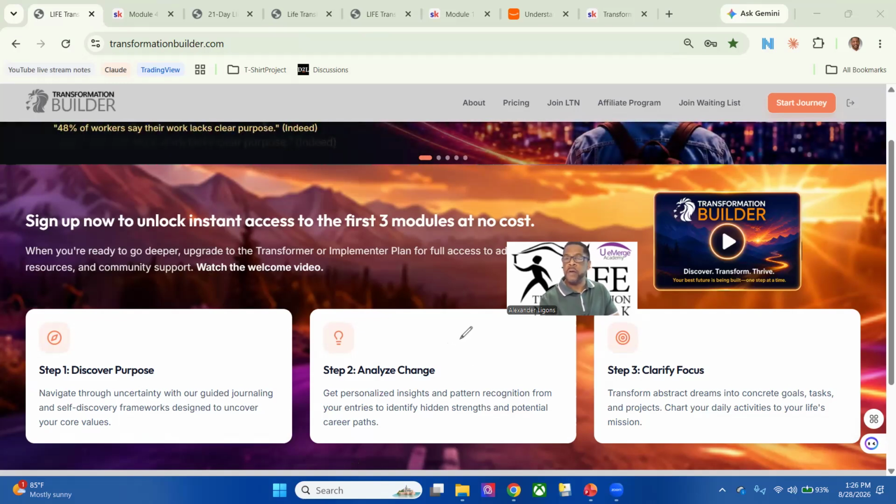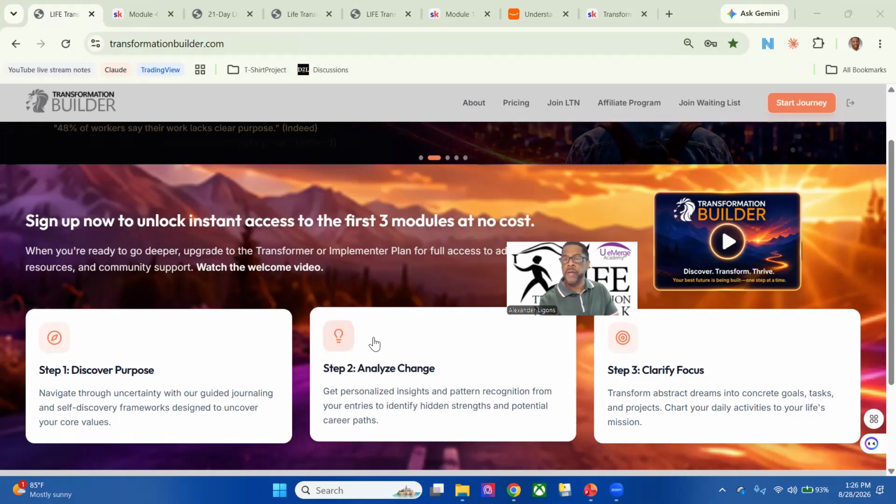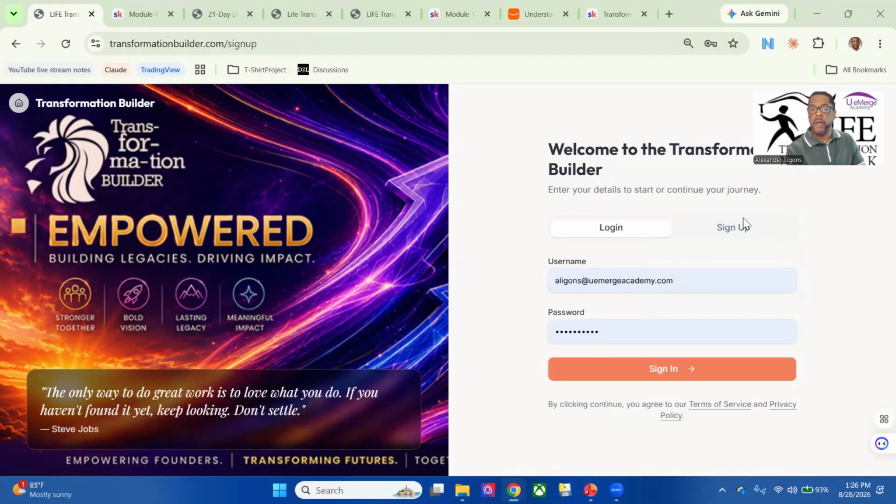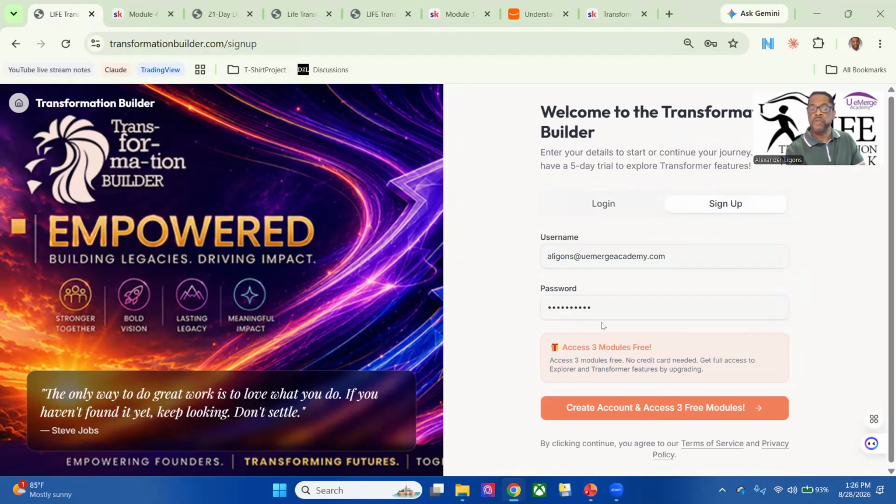So let's jump in. After we've looked at the first page here, now we're actually going to go into starting the journey. So if you've already created a login and password, then you will go to login. But if you haven't, you will click the sign up, put your information in, and then, if you're just testing it out, you will do the 3 months. And I'll go ahead and tell you right now that the greatest benefit of using this tool is using